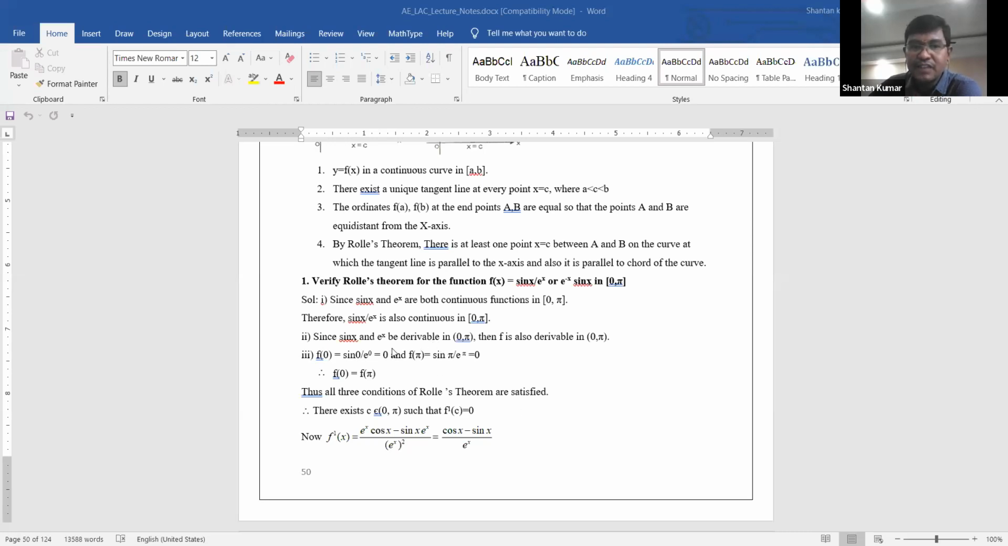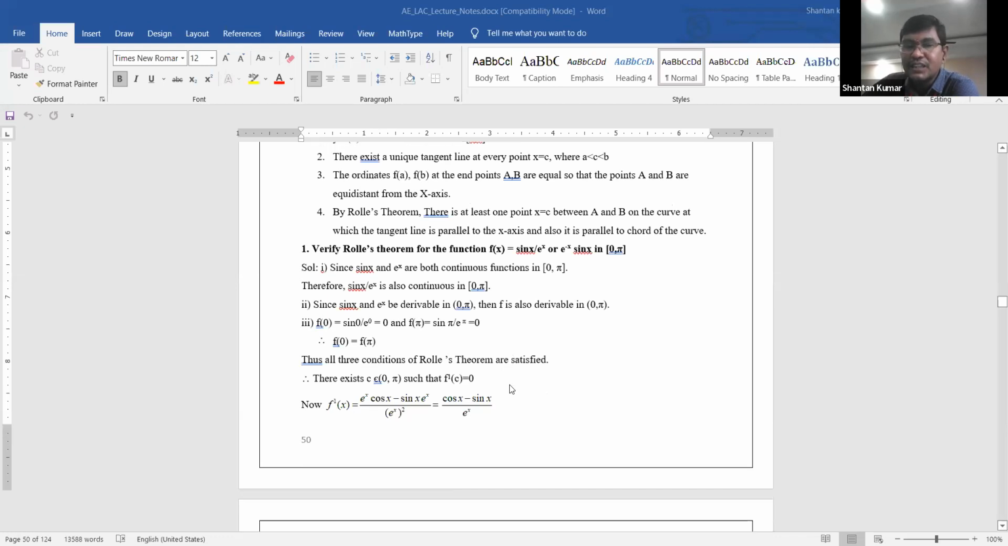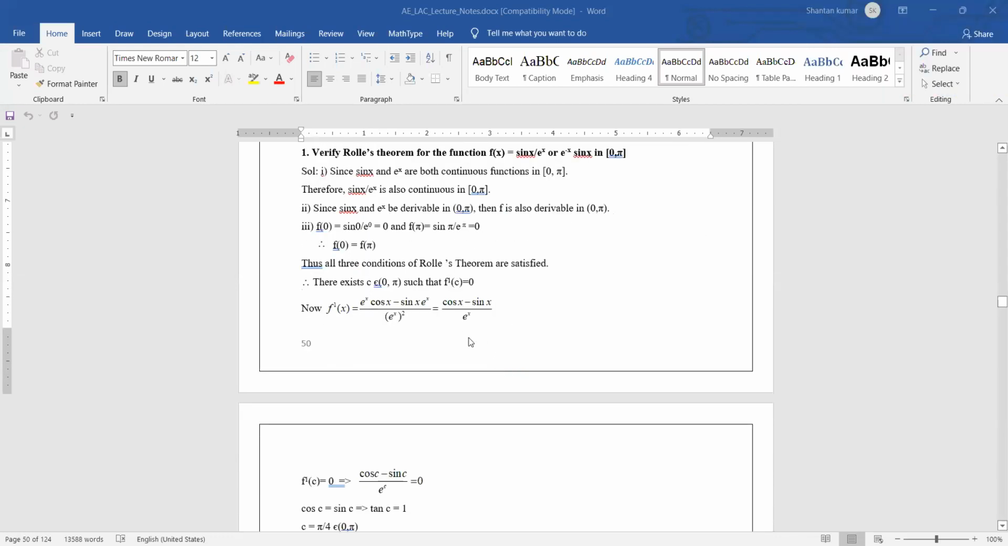Okay, yeah. Here f of x is continuous, done. f of x is differentiable, done. f of a is equal to f of b, clearly done. Now you need to find out f dash of x, and what I explained here is that f of x is, in this problem, the u by v formula is applicable, and based upon the u by v formula, after clear simplification, it is cos x minus sin x by e power x is the value.